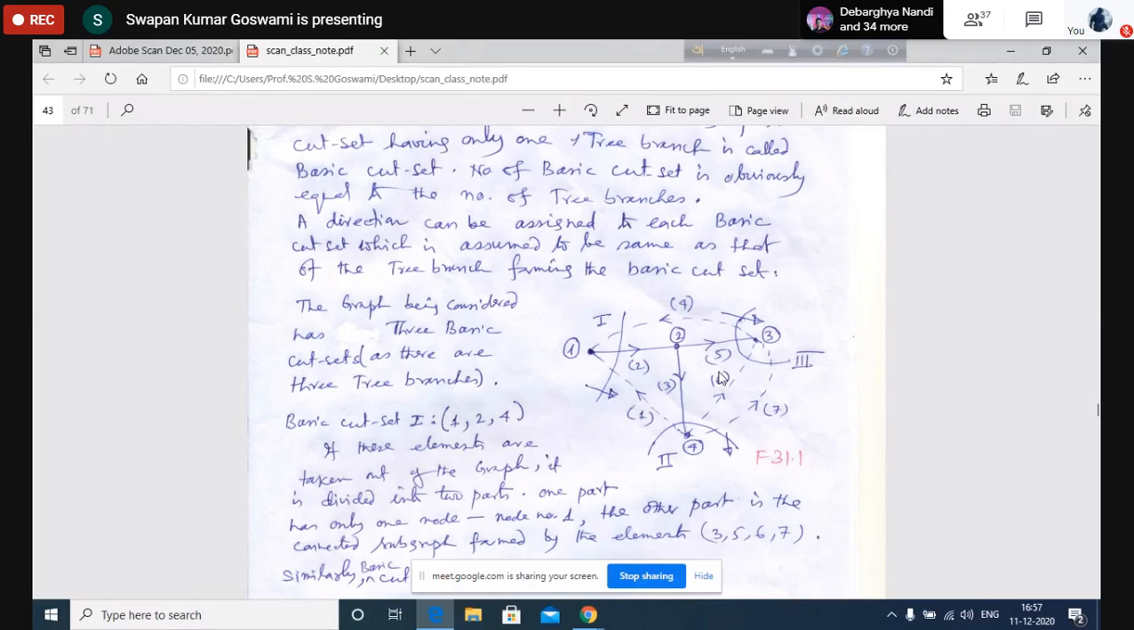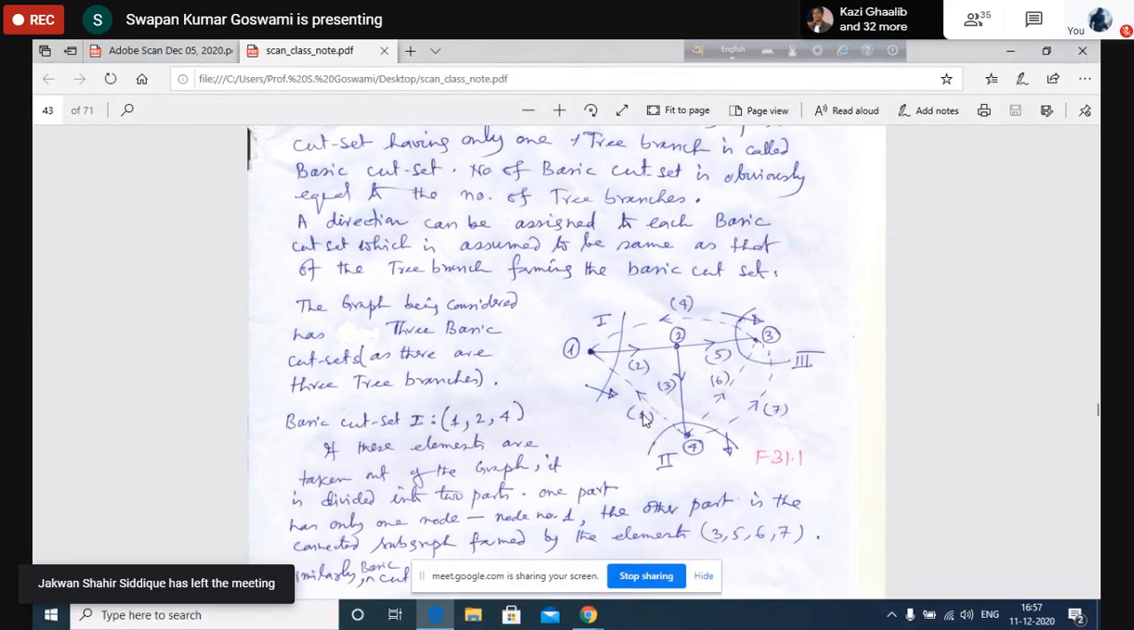Now consider the other cases. Now also what we can do, now you see that why I have removed 1, 2, and 4, because I shall form the basic cut set. That means I could do other way also. What I could do, I could remove 1, 3, 5, 4. Let us check. 1, 3, 5, 4.